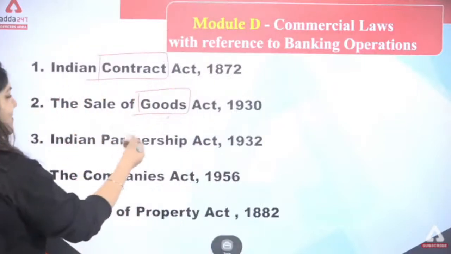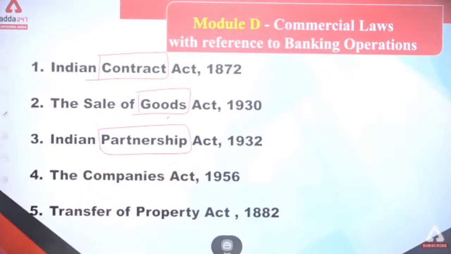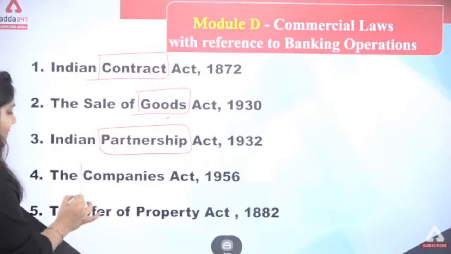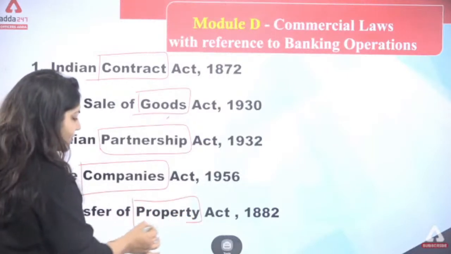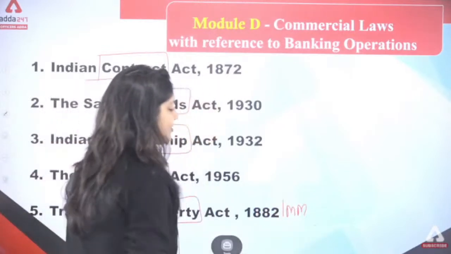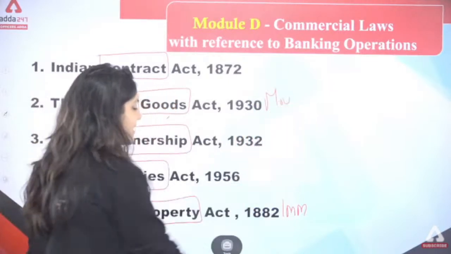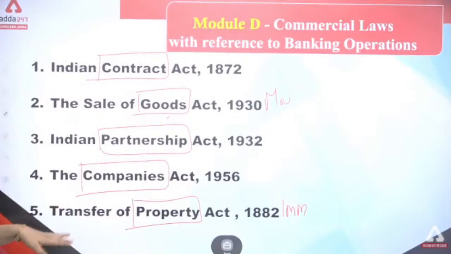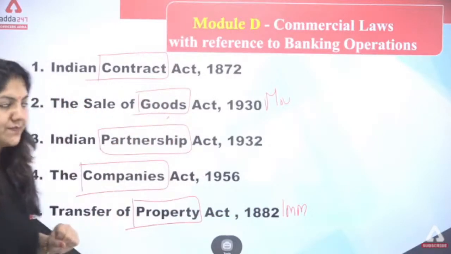Next one is Indian Partnership Act. So in this you have to learn about the term partnership. Companies, you have to learn about the law of companies. Next, Transfer of Property, in which you have to learn about property of immovable nature. In the Sales of Goods Act, you have to learn about movable property, but in the Transfer of Property Act, you have to learn about immovable property. So these are the 5 acts.